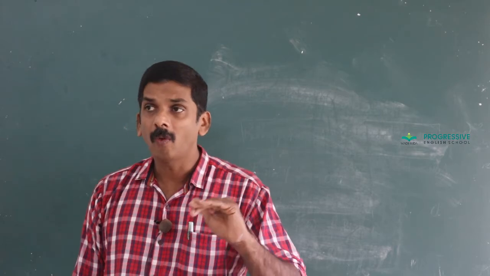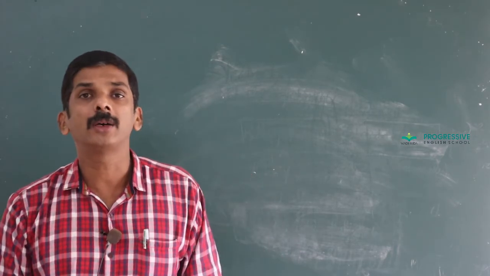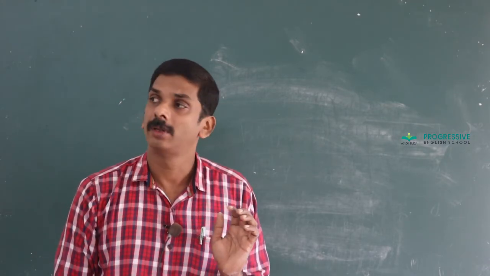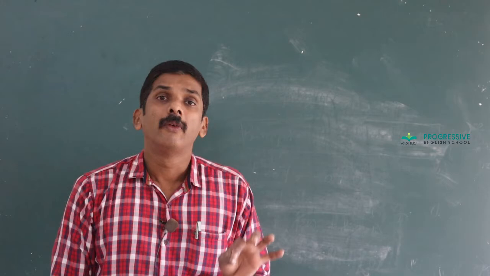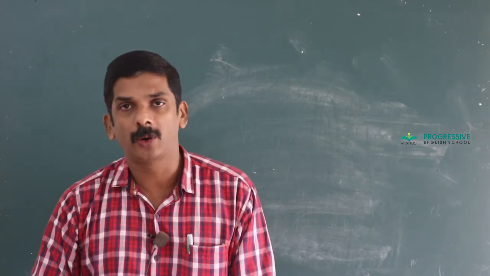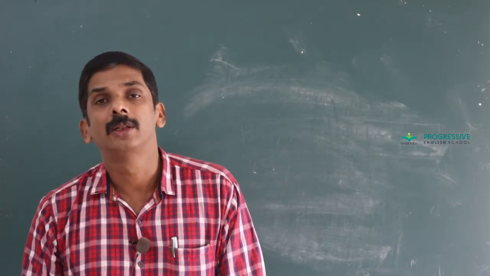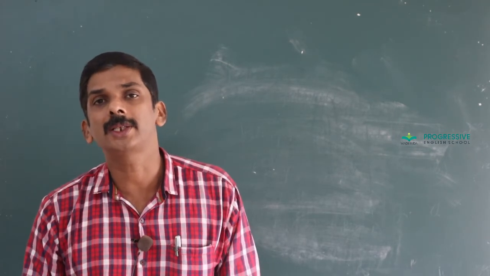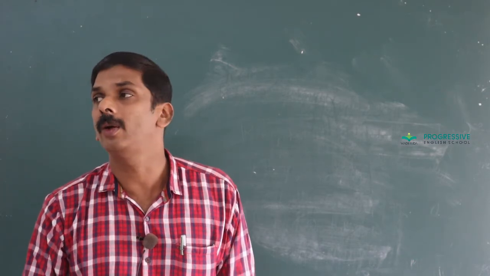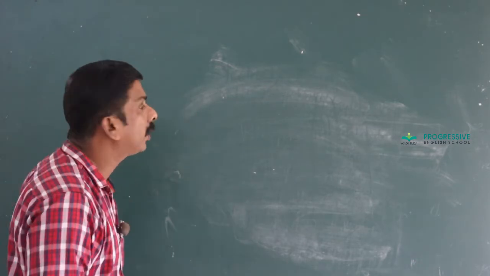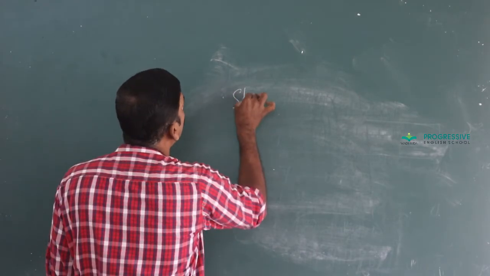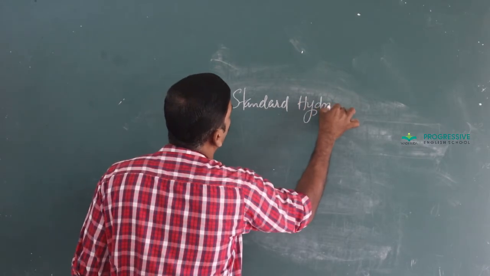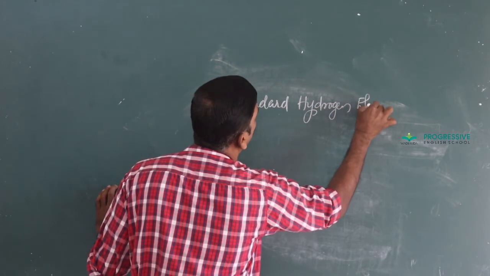With respect to 1/12th the mass of a carbon 12 atom, what is the mass of that particular element is called atomic mass. Here we use a reference electrode for calculating the single electrode potential value. The reference electrode used to calculate the single electrode potential value is called the standard hydrogen electrode.